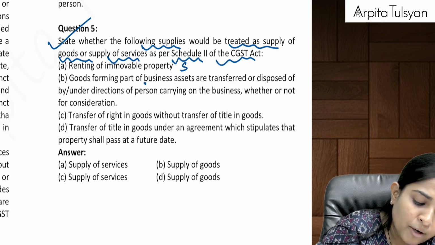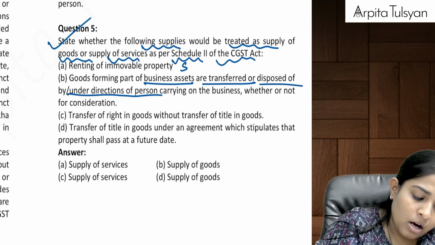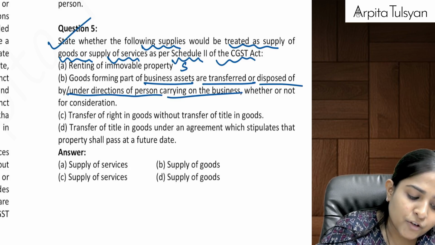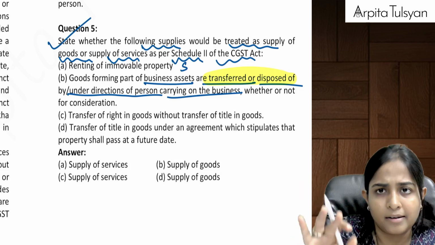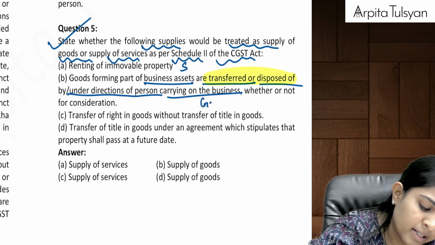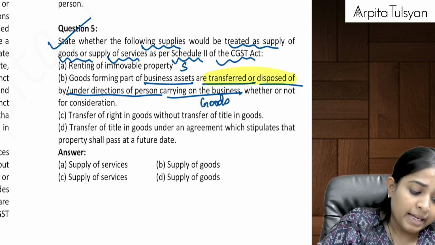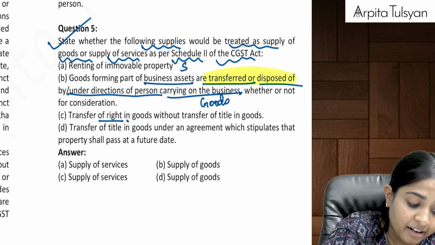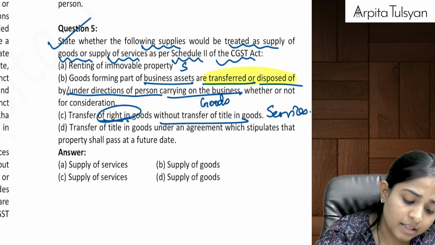Goods forming part of business assets are transferred or disposed of by or under directions of the person. Transfer or disposed of means it is kind of gone, title is gone. So this will be considered as supply of goods. Then transfer of right in goods without transfer of title. This is supply of services.